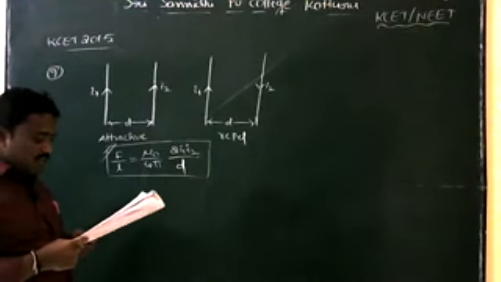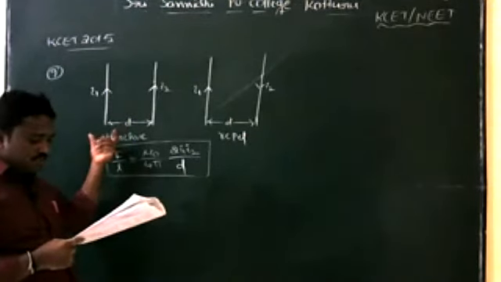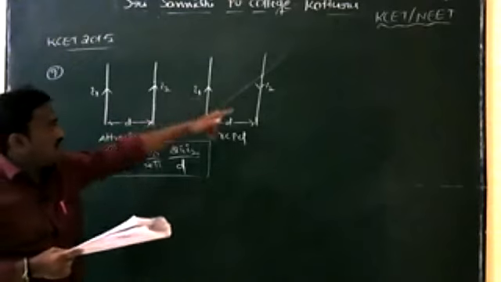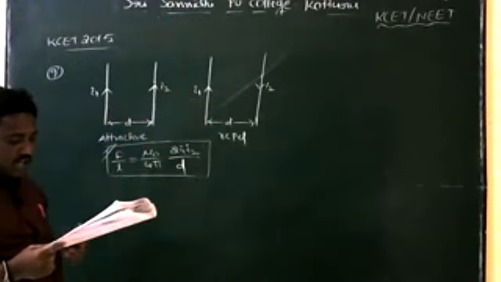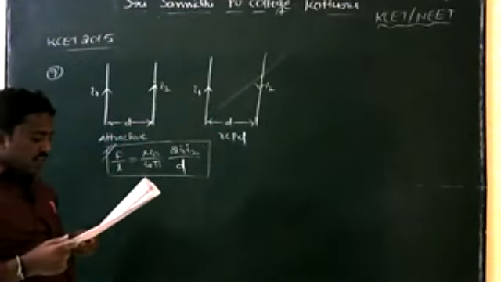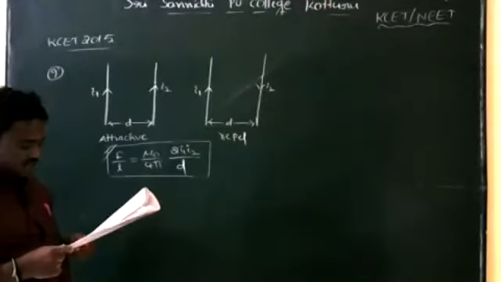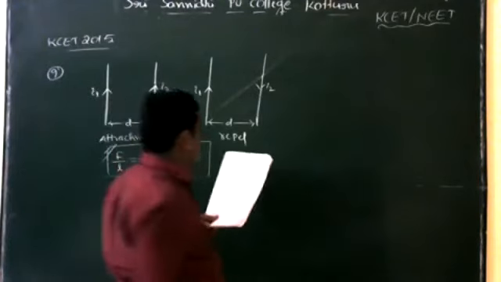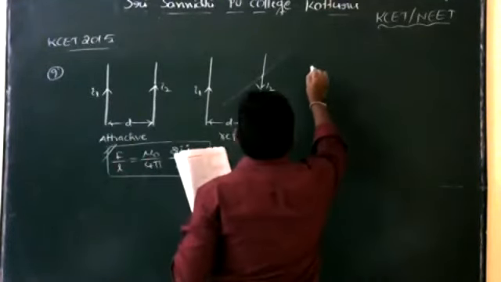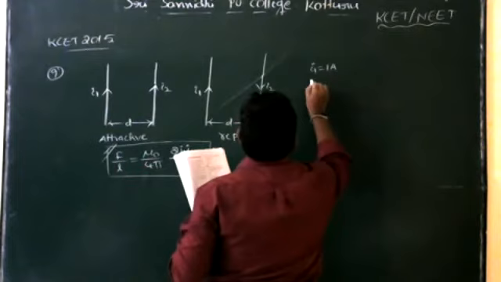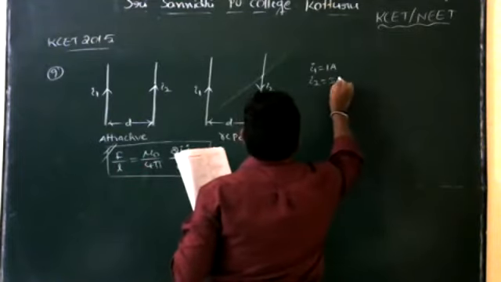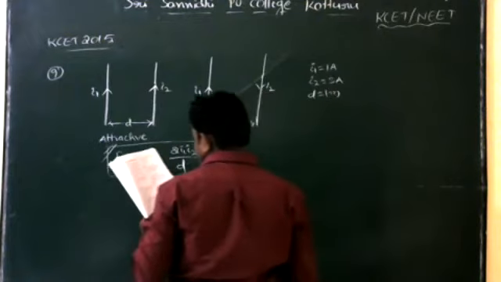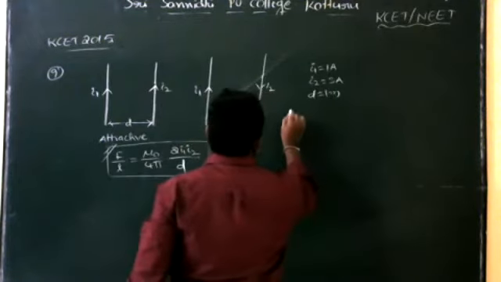Two parallel wires 1 centimeter apart carrying currents of 1 ampere and 3 ampere are in opposite directions. What is the force per unit length acting between these two wires? So here I1 is equal to 1 ampere, I2 is equal to 3 ampere, and D is equal to 1 meter. Now find out the force per unit length.